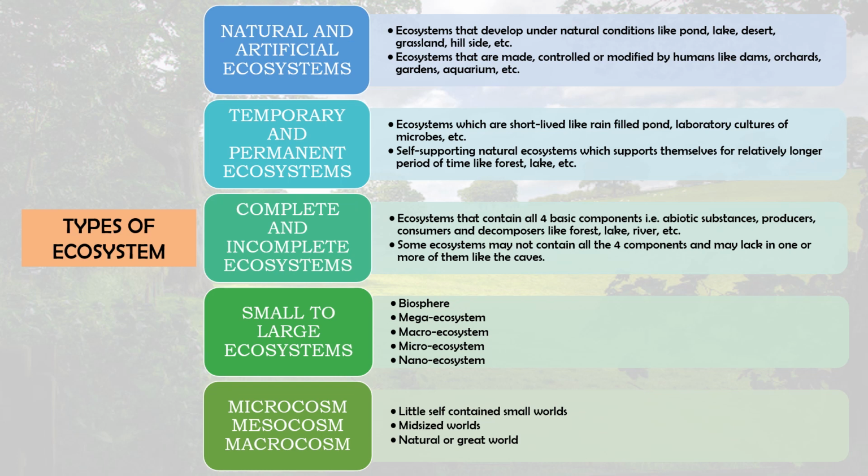There are also complete and incomplete ecosystems. Complete ecosystems contain all four basic components: abiotic substances, producers, consumers, and decomposers. These are called basic components because all four are required to circulate the food web in the ecosystem.